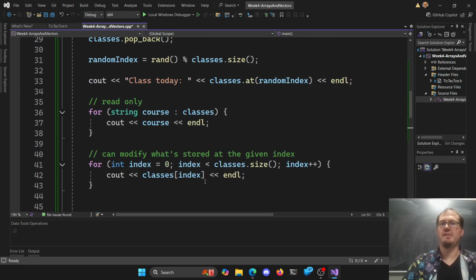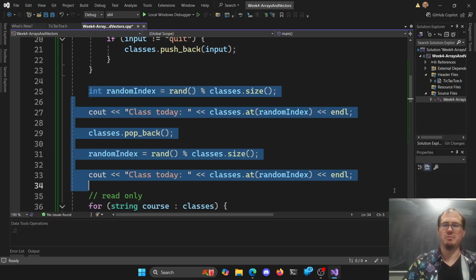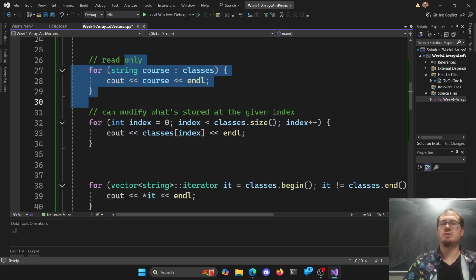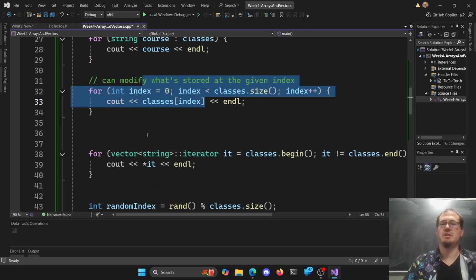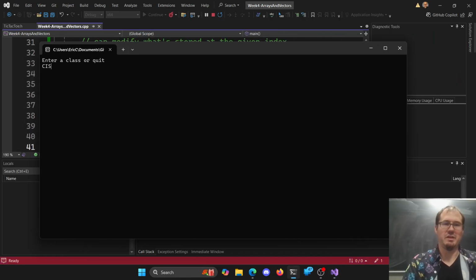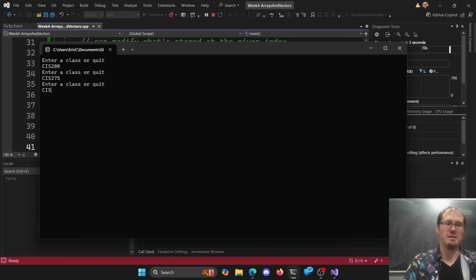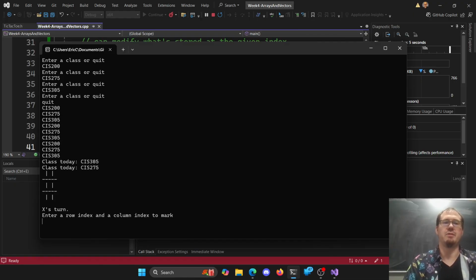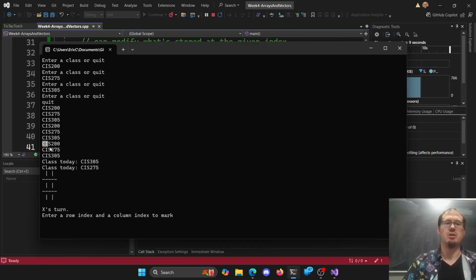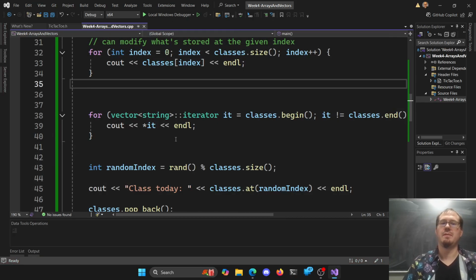So we should get our list of classes three times in a row: the read-only version, the by-index version, and then the iterator version as we go. Let's give it a try. So CIS 200, CIS 275, CIS 305, whatever here. And we'll just quit. We don't need a ton of them. So we get the 3, we get the 3 again, we get the 3 again, we get a random one. Life is good so far, right? It seems to work, okay?